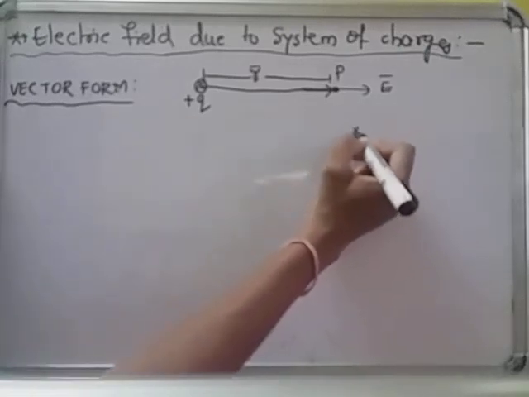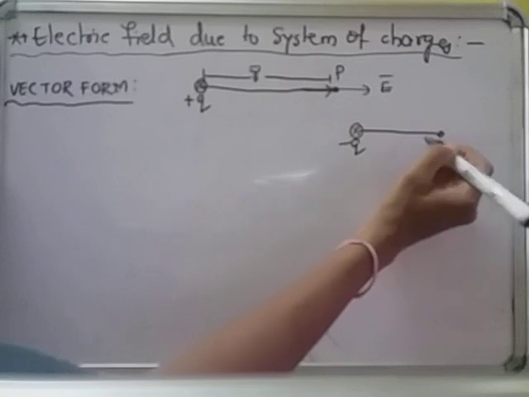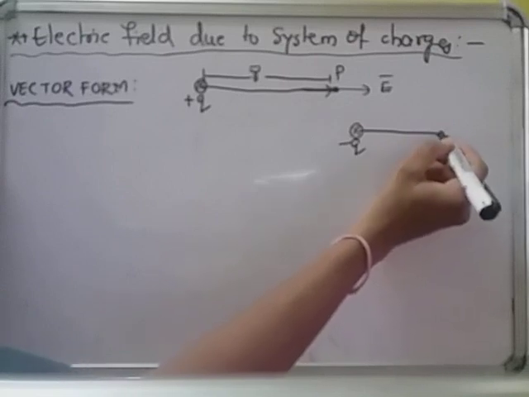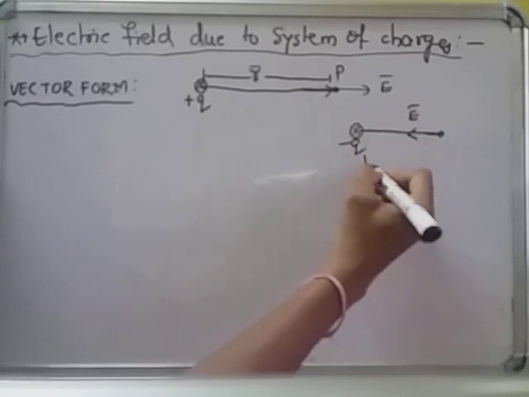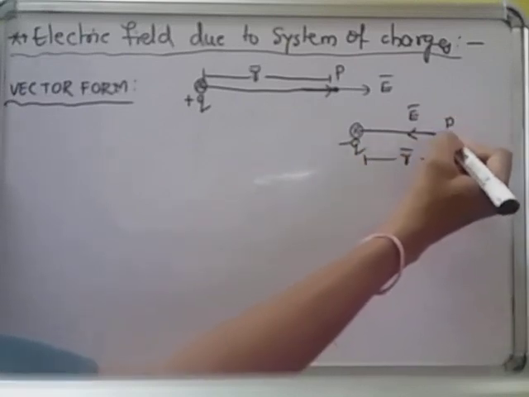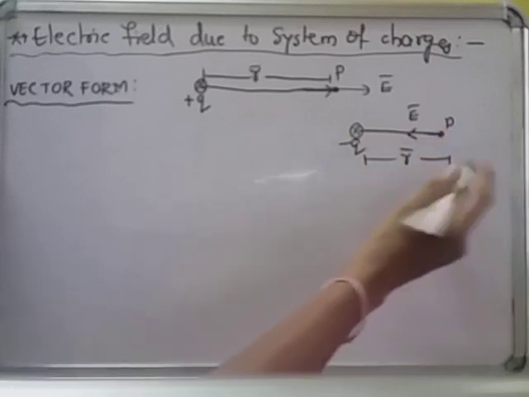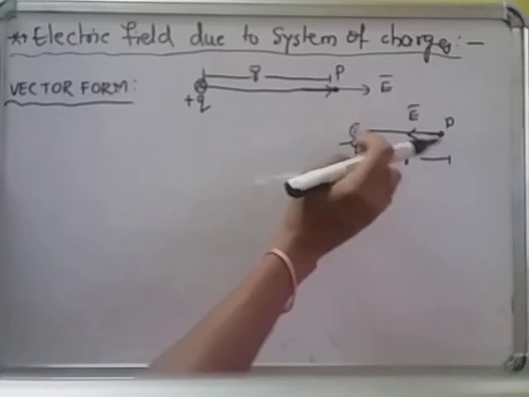If it is a minus q charge, the electric field will be on this side, towards the negative charge. And this is the position vector. The point P is where we are finding the electric field. And this position vector gives the distance of point P from the charge.